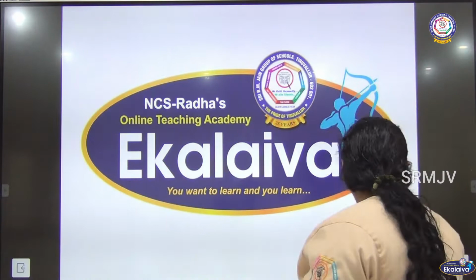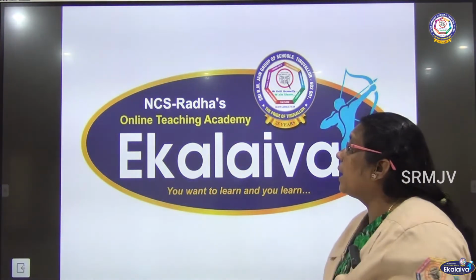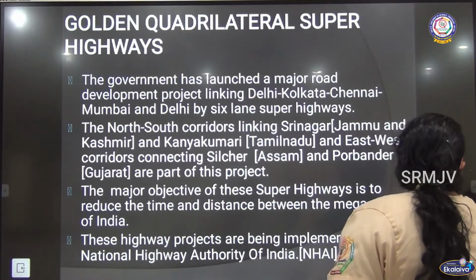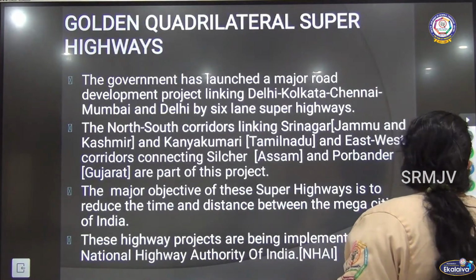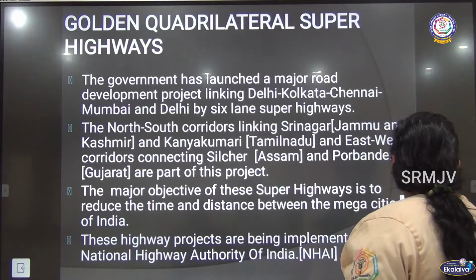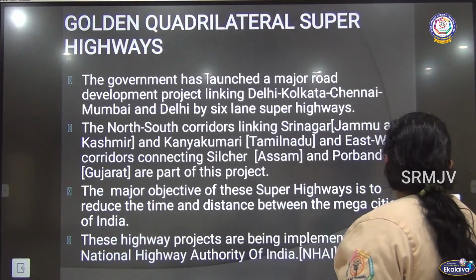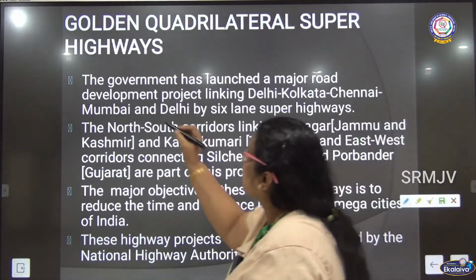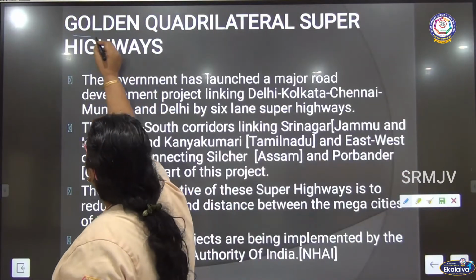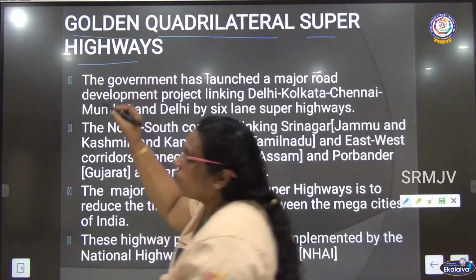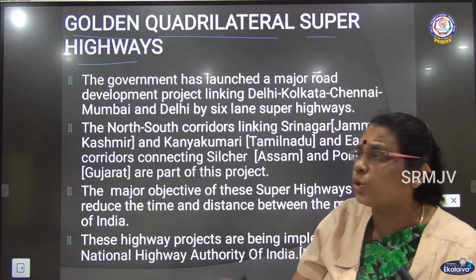What is the first one? We are going to talk about golden quadrilateral superhighways. Let me see what is golden quadrilateral superhighways. So this is the first classification. What is this golden quadrilateral superhighways?